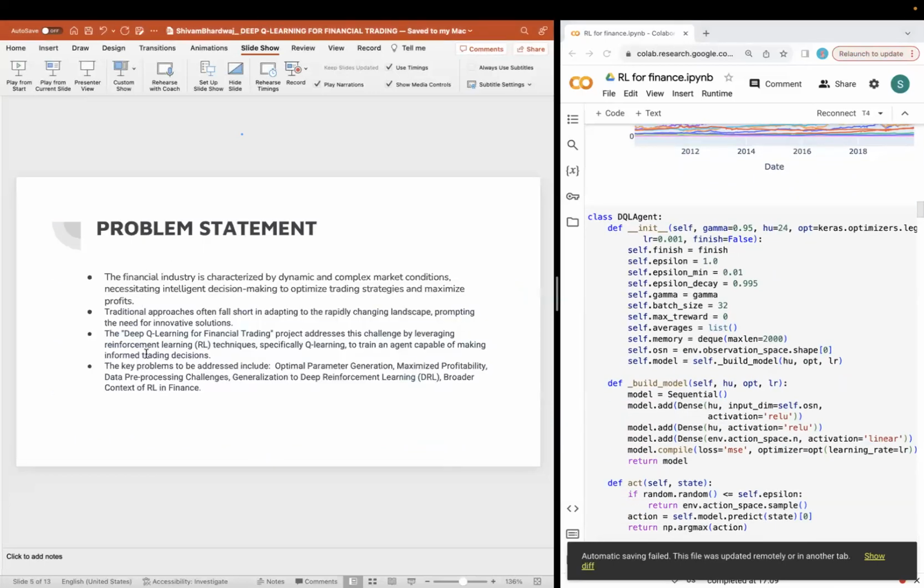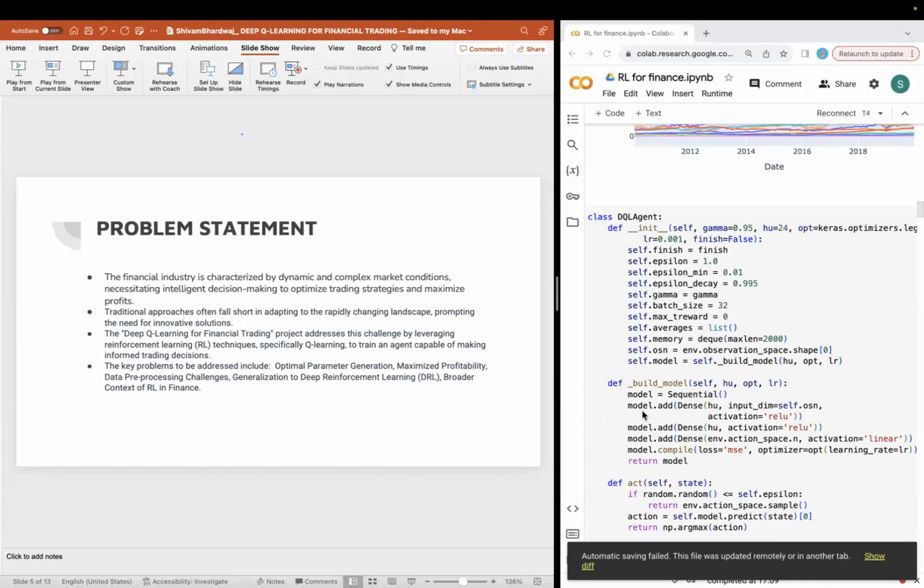Next, talking about the problem statement. We know that the financial industry is characterized by dynamic and complex market conditions, necessitating intelligent decision-making to optimize trading strategies and maximize profits. Traditional approaches often fall short in adapting to the rapidly changing landscape, prompting the need for innovative solutions. The Deep Q Learning for Financial Trading project addresses this challenge by leveraging reinforcement learning techniques, specifically Q learning, to train an agent capable of making informed trading decisions.